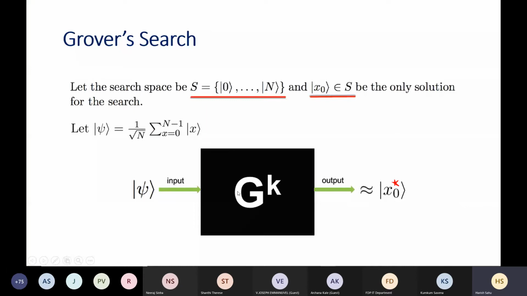The idea is that we apply this Grover operator, and initially all states were equally likely, and at the end the highest probability amplitude goes to the desired state. If we think of a 3-qubit case, all states were equally likely, having the same amplitude 1 by square root of 8 and probability 1 by 8. But here the probability of the state x star will be 90%, and the remaining 7 states will share the other 10%.